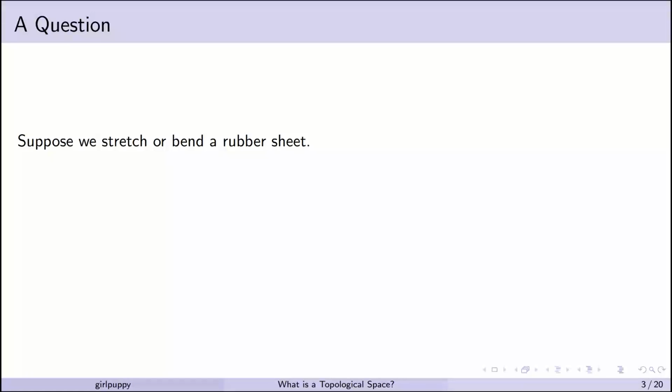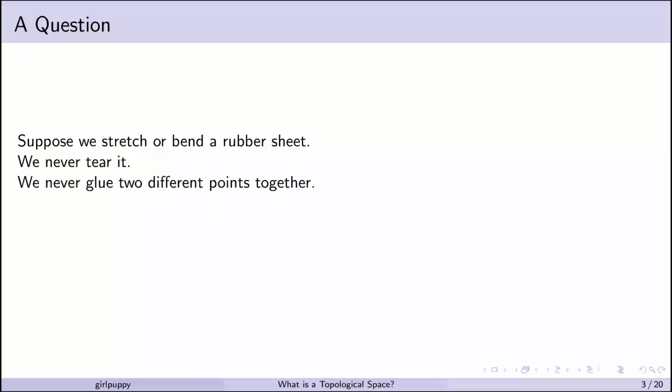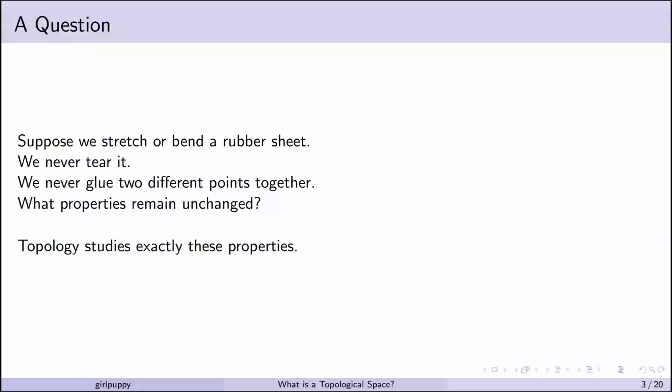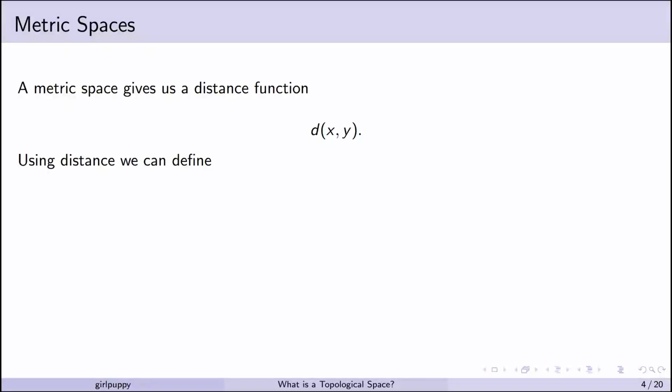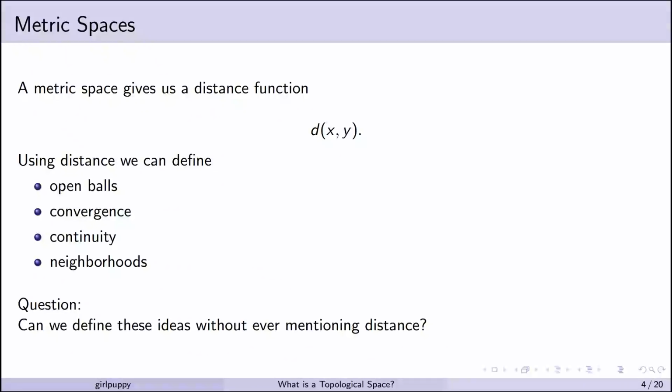Suppose we stretch or bend a rubber sheet. We never tear it. We never glue two different points together. What properties remain unchanged? Topology studies exactly these properties. A metric space gives us a distance function d(x, y). Using distance, we can define open balls, convergence, continuity, and neighborhoods. But can we define these ideas without ever mentioning distance?